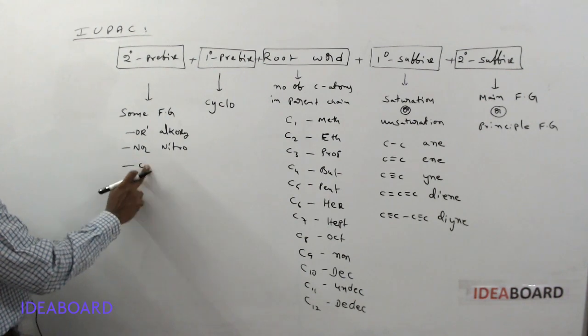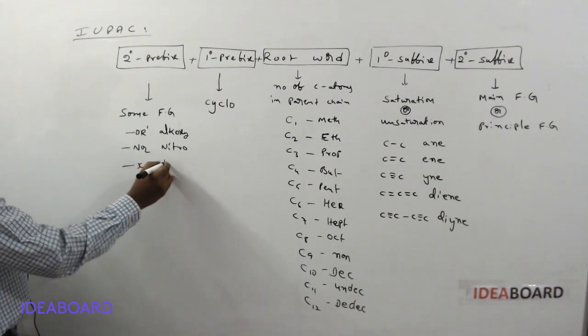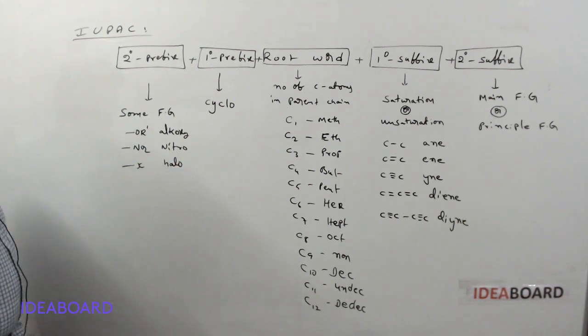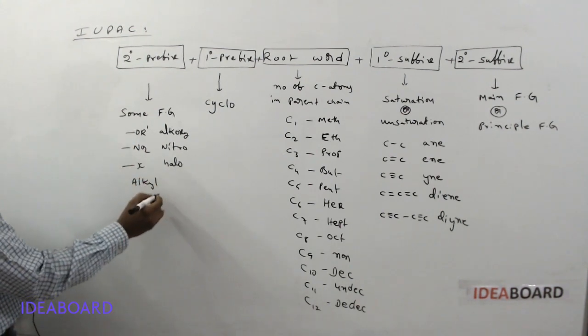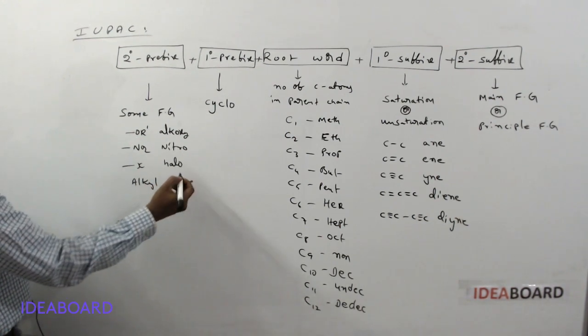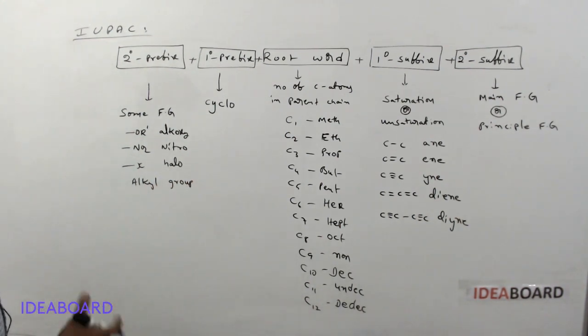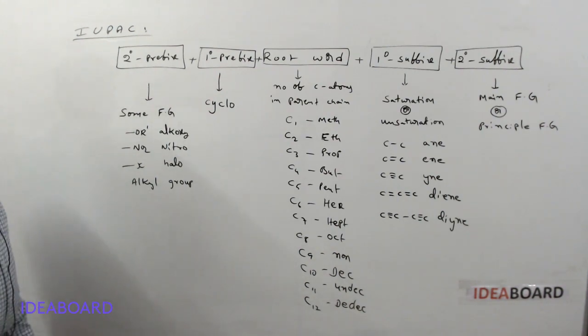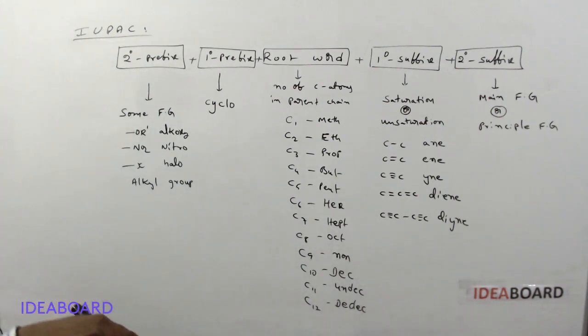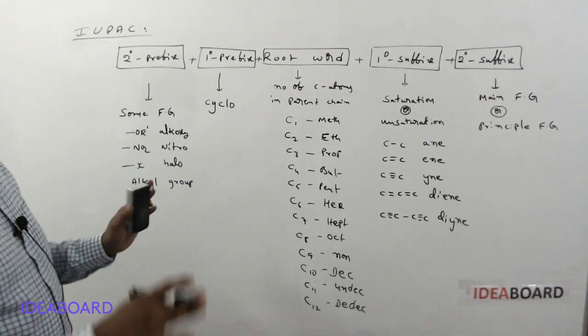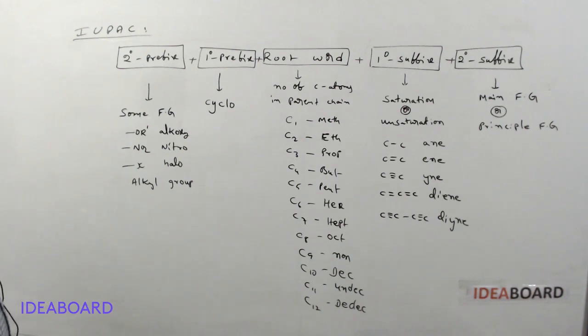Any halogen is considered as halo, a secondary prefix only. And alkyl groups are secondary prefixes only. Alkyl group means methyl, ethyl, propyl, isopropyl, whatever it may be. So these types of secondary prefixes are there. Along with that, if there is a multi-functional group compound, one becomes main and the remaining become secondary prefixes. Okay.